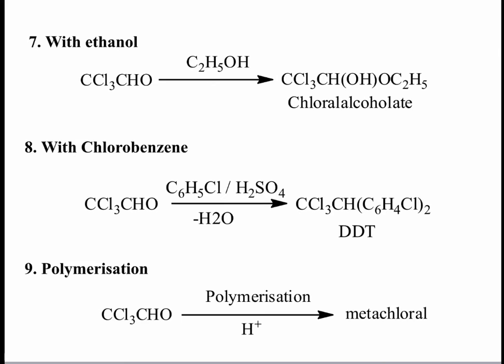Next, with ethanol, chloral is treated with ethanol. It converts to chloral alcoholate. Next reaction is with chlorobenzene. Chloral is treated with chlorobenzene in sulfuric acid. It converts to DDT. It is an important insecticide.